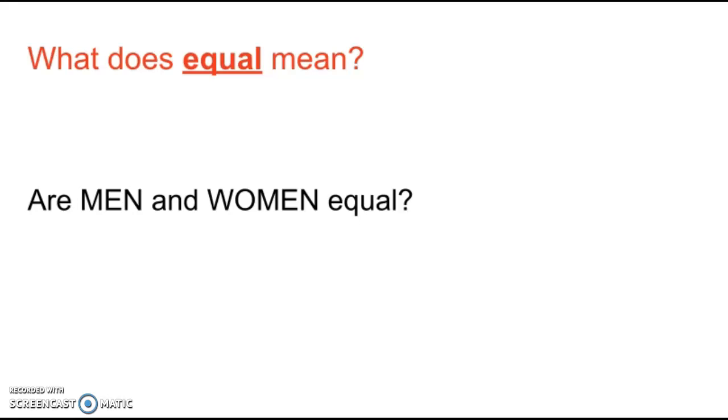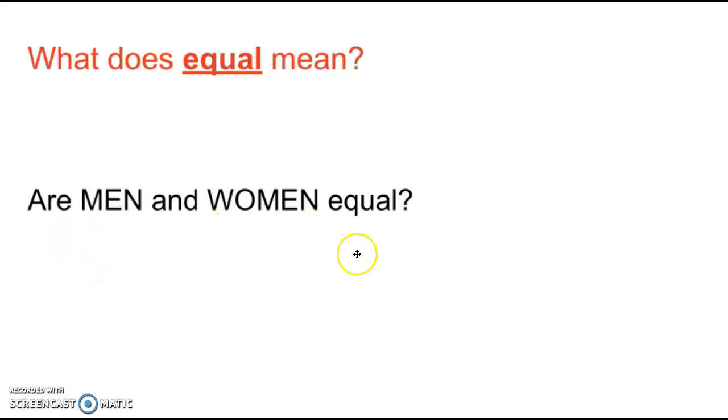Today we are going to start looking at equality. So I want you to take a minute and go to Schoology and open a new document and take a moment or two and write down what equal means. And then also answer the question, are men and women equal?